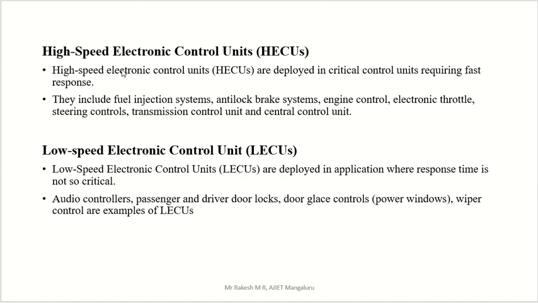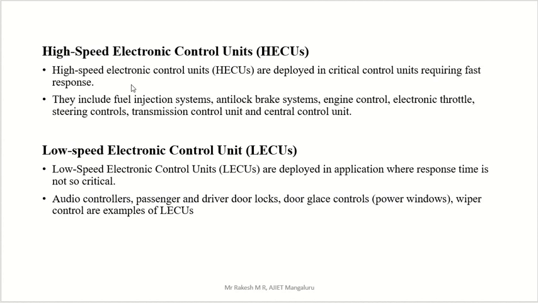So what do you mean by a high speed electronic control unit? High speed electronic control units are deployed in critical control units. This line is very important: critical control units requiring fast response.